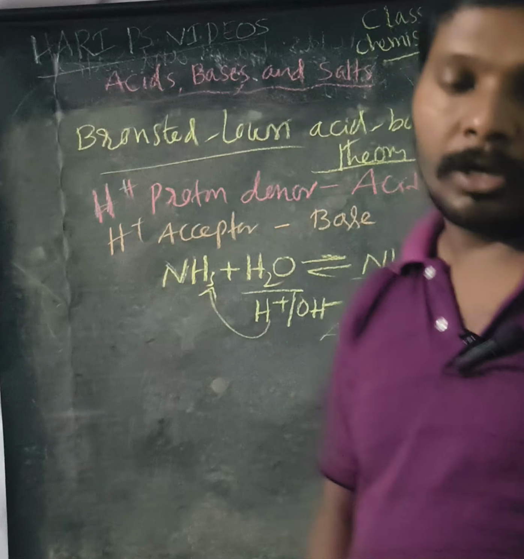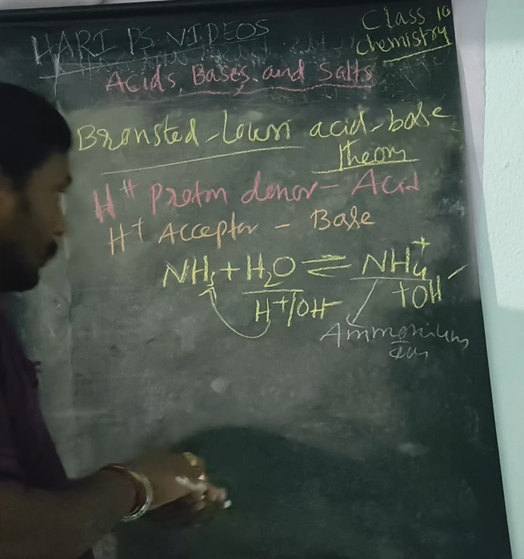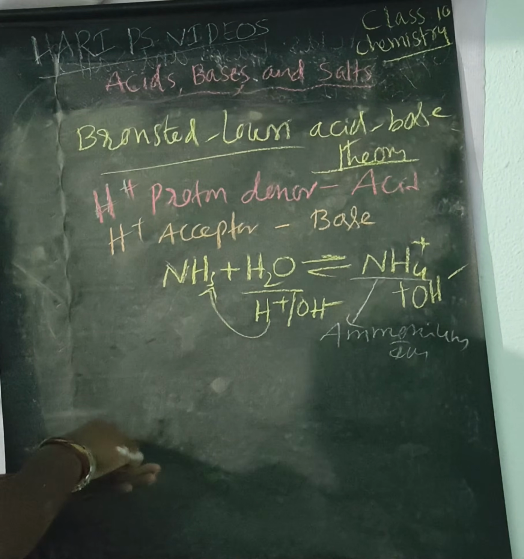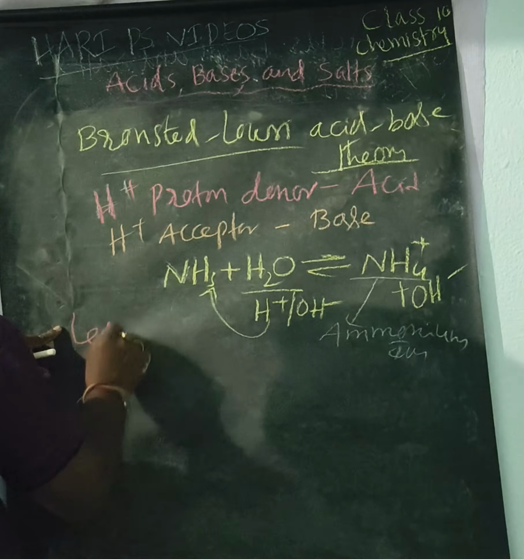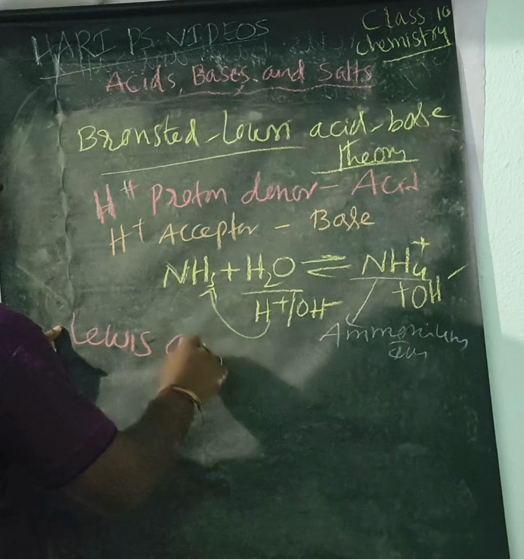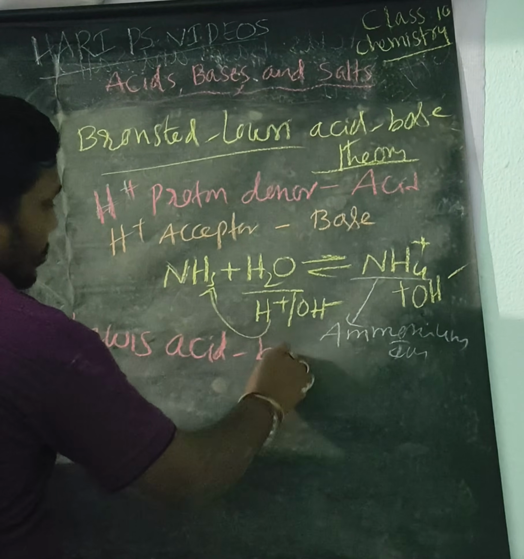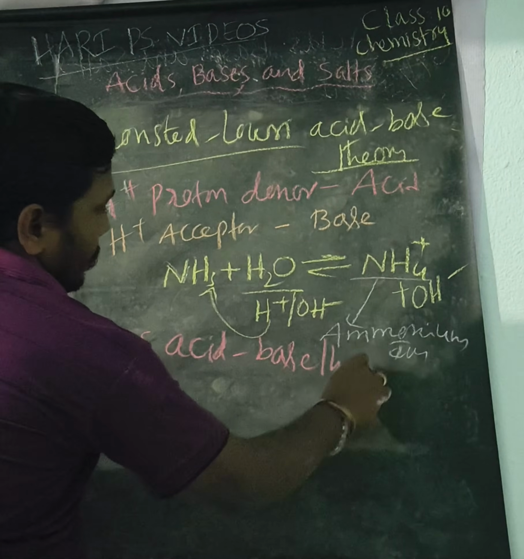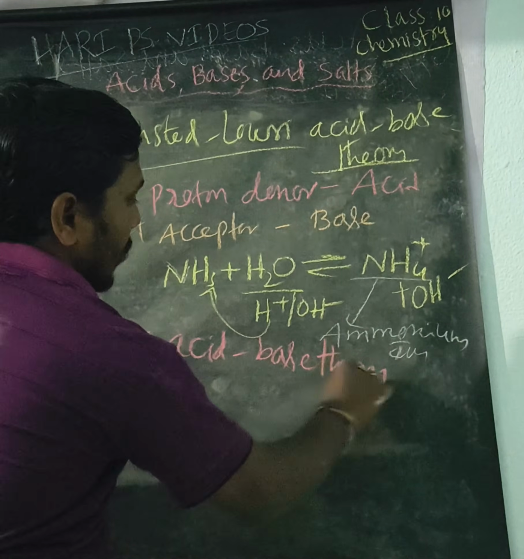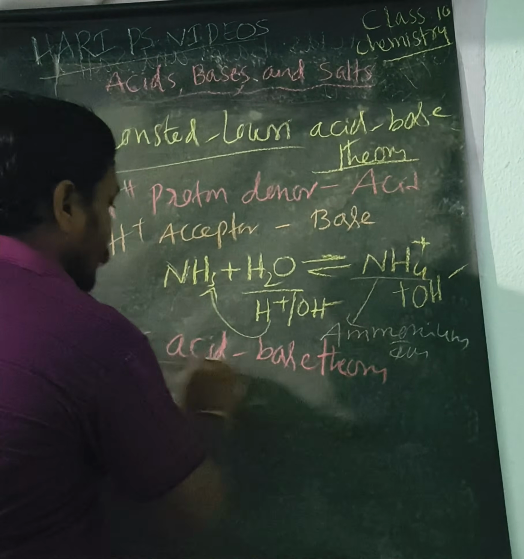Then the last one is the Lewis acid-base theory.